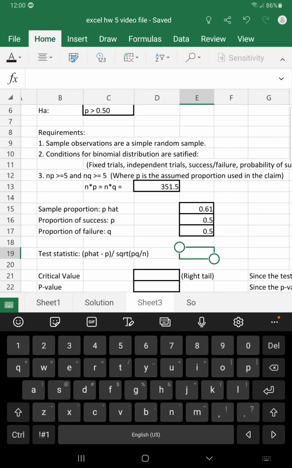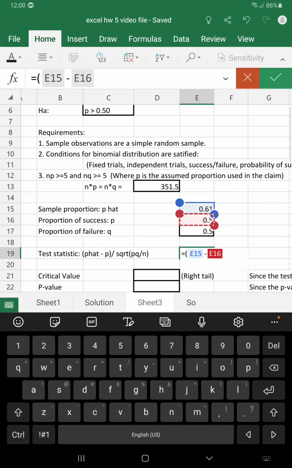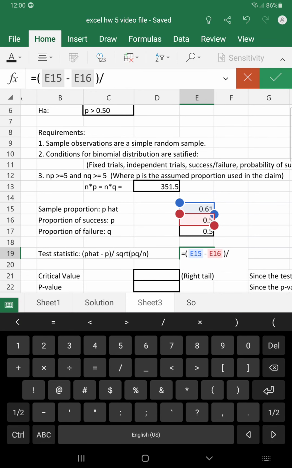After that, we'll move to calculating the test statistic. So the numerator is p hat minus p. So we come here and remember to open your parentheses. P hat is given in this cell, and then we'll subtract off p, which is given in this cell, and close your parentheses. Then we will divide that by the square root.